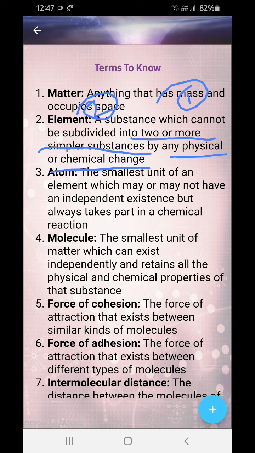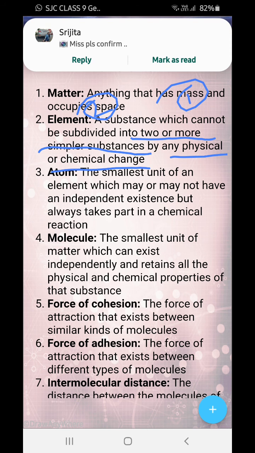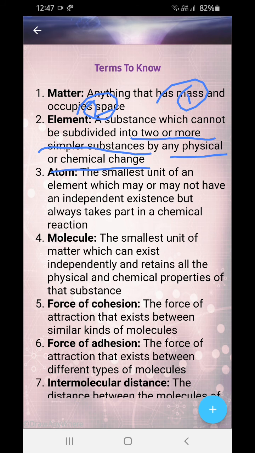Moreover, atoms of metals such as gold and silver have independent existence because they are not reactive. But gold and such atoms do take part in a chemical reaction, whereas noble gas atoms do not take part in any chemical reaction.